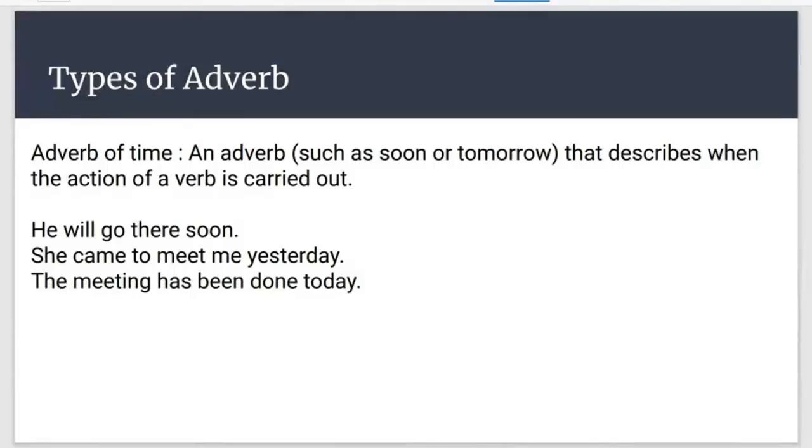Okay, so after adverb of manner there is adverb of time. What does an adverb of time do? An adverb of time answers when in a sentence. Like adverb of manner answers how, adverb of time will answer when. He will go there. So when will he go there? What is the answer? Soon is the answer. So soon is your adverb of time.